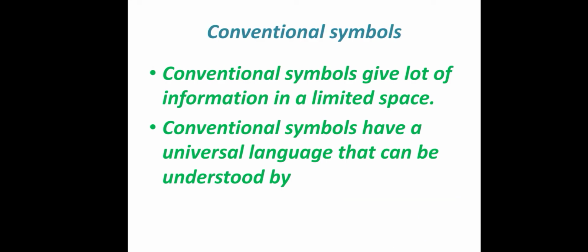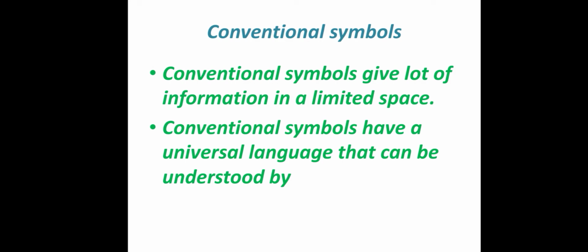Conventional symbols give you a lot of information in a limited space, and it is a universal language that can be understood by all. Even if I don't know the language, I can understand from the symbol. PO means post office. Airport: the aeroplane symbol means airport. The plus symbol means hospital. Like that, we have many universal symbols that can be accepted by everyone.